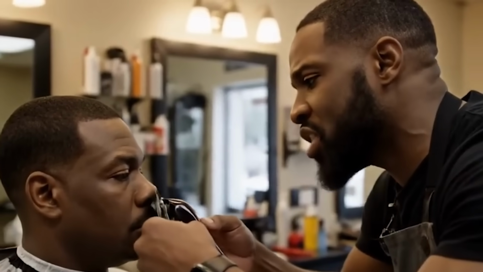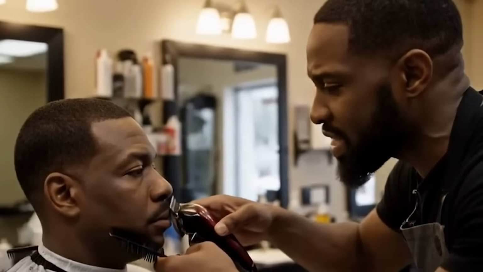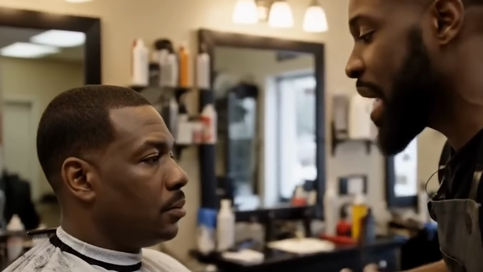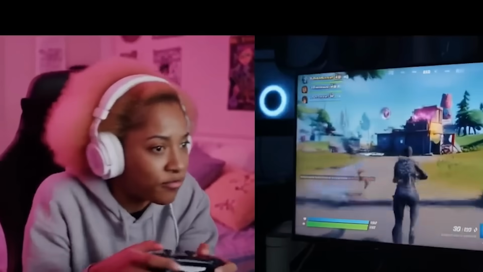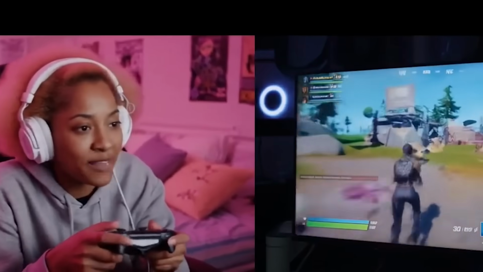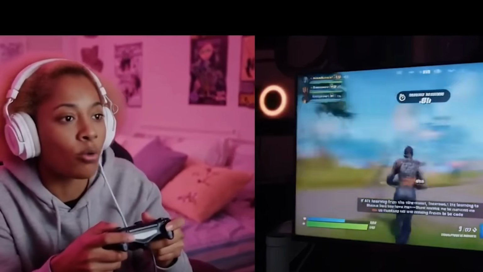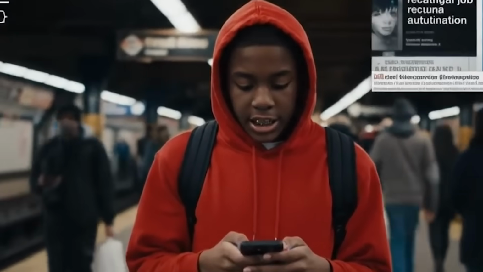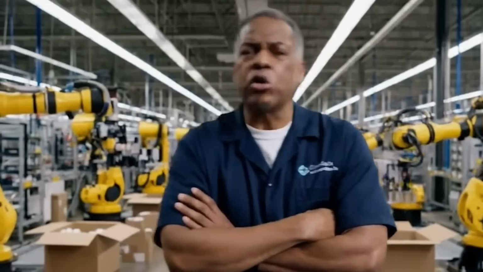If AI replaces cashiers, call centers, and drivers, what happens to the brothers who never got a shot past high school? This ain't just tech, it's economic eviction in real time. If AI's learning from the internet, it's learning to ignore me. Black folks make up the culture, but we missing from the code. AI is the new gold rush, but the wealth, it's still fenced off behind white tech bros. Facial recognition thinks I'm a threat, but job automation thinks I'm disposable. AI got trust issues when it comes to black skin. You automate the jobs we do and underfund the schools we learn in. Tell me again how AI is equal opportunity? That's why I joined school at night. They brought in machines to help us. Next thing I know, 10 of my people were gone. Now they saying AI gonna help?